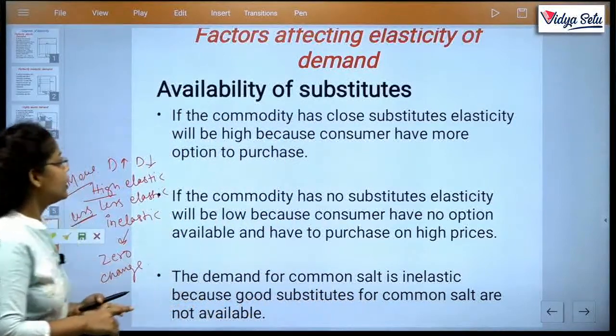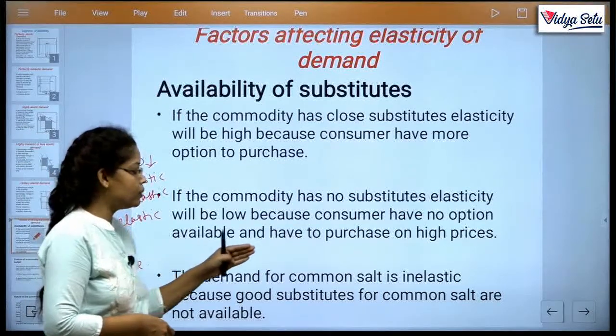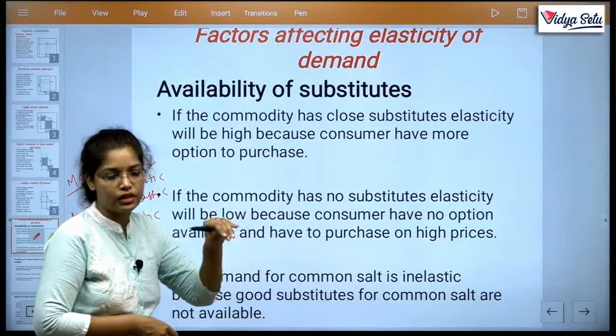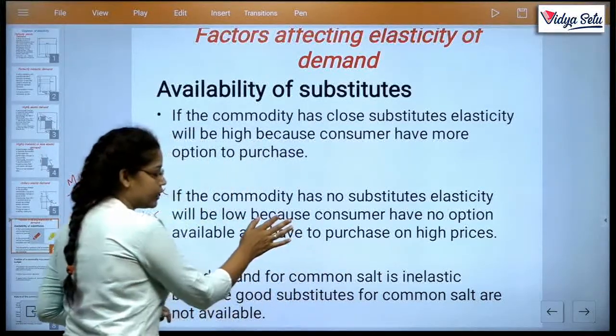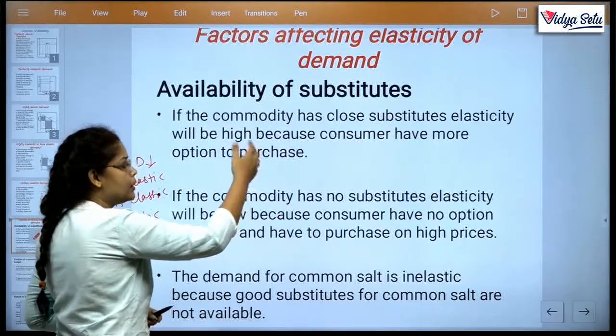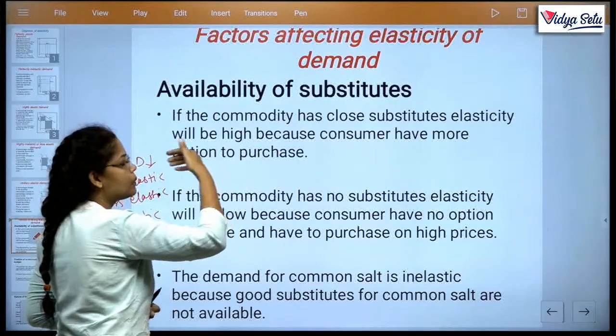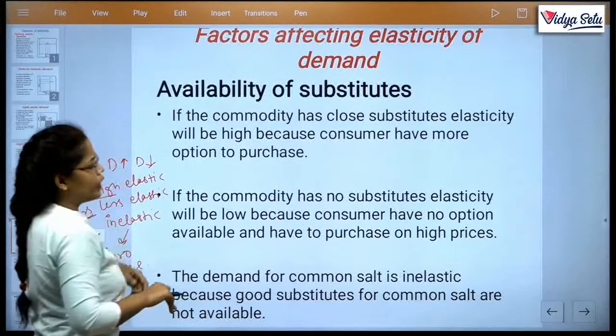So if the commodity has a close substitute, elasticity will be high because the consumer has more options to purchase. Clear? If the commodity has no substitutes, elasticity will be low because the consumer has no option available and has to purchase at higher prices. Like in the case of gas cylinder, in the case of electricity, this is possible. And in the case of normal goods like a pen, a t-shirt, jeans, any other commodity, you can take food items, whatever.